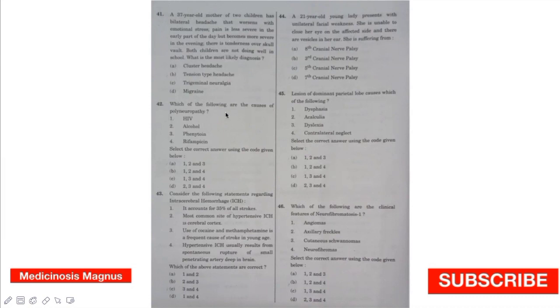Which of the following are causes of polyneuropathy? HIV, alcohol, phenytoin cause polyneuropathy. Rifampicin doesn't cause it, whereas isoniazid causes polyneuropathy.